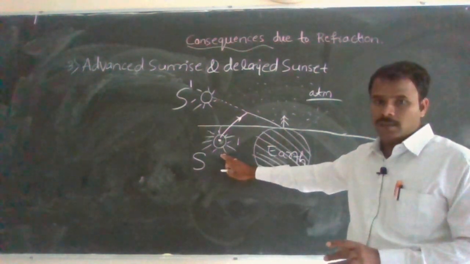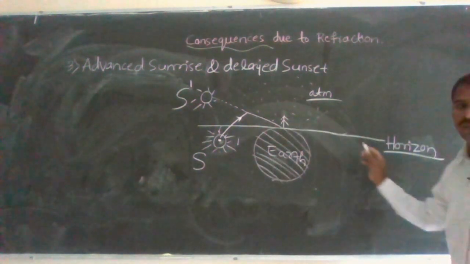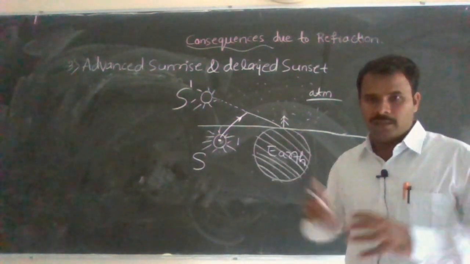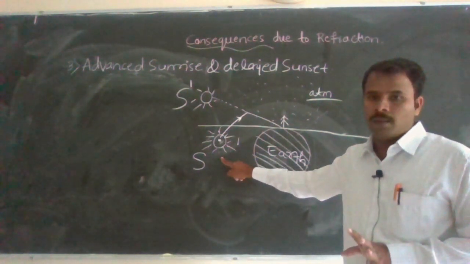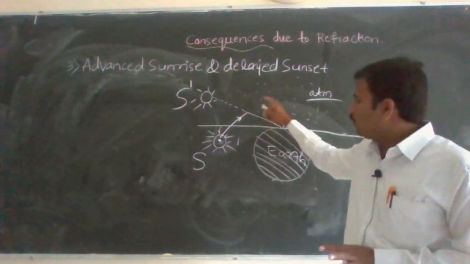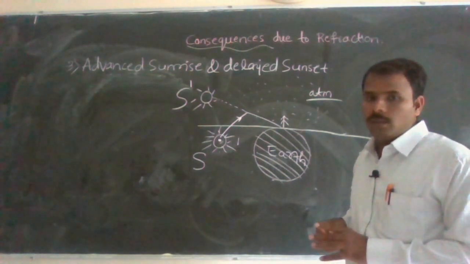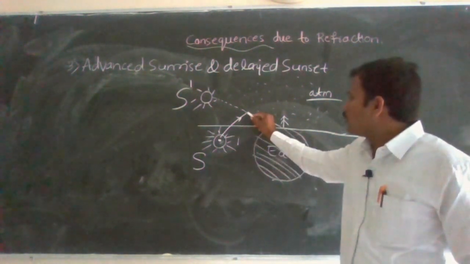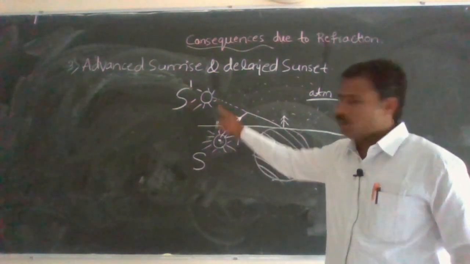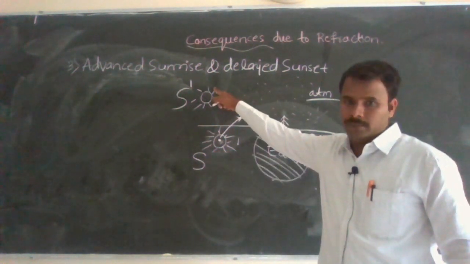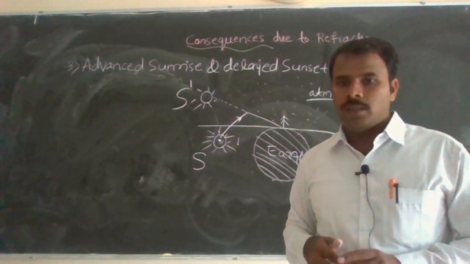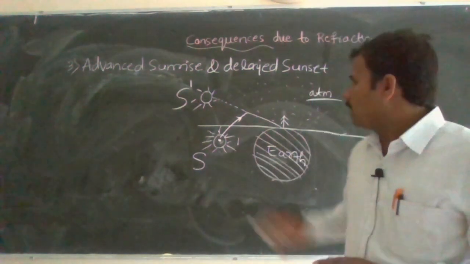Look, the sun is still here, it has not crossed the earth horizon yet. When it crosses, what do we say? We say the sun will rise, sunrise, but still it is at this position. Therefore when a ray of light turns from rarer medium to denser medium, it bends towards the normal. So what happens here? The sun appears, though the sun is still here, to us it appears here. So because of what? Refraction through atmosphere. Due to what? Refraction through atmosphere. So there is what? Advanced sunrise